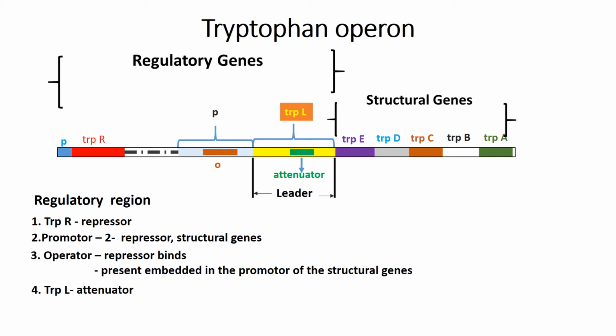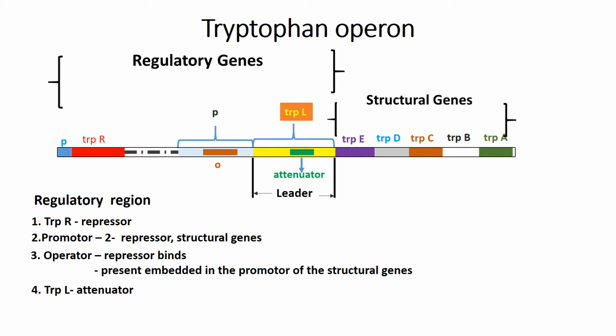There is another promoter which is important for the structural genes to be expressed. In this promoter, an operator is seen embedded in it. An operator is the site to which the repressor goes and binds. When the repressor binds to the operator, then the RNA polymerase cannot bind to the promoter, thereby the structural genes cannot be transcribed. There is another sequence called as the leader,